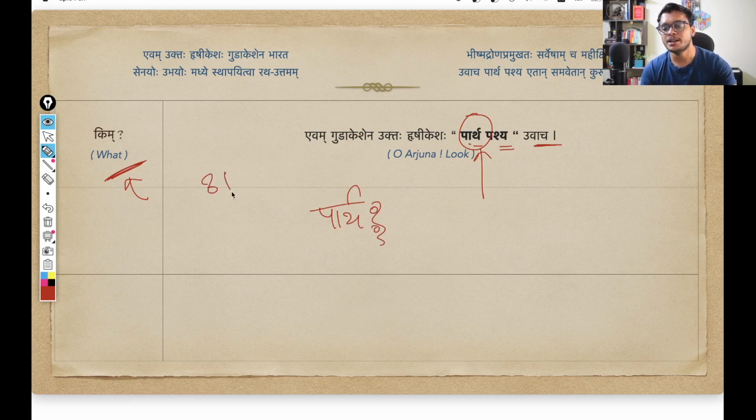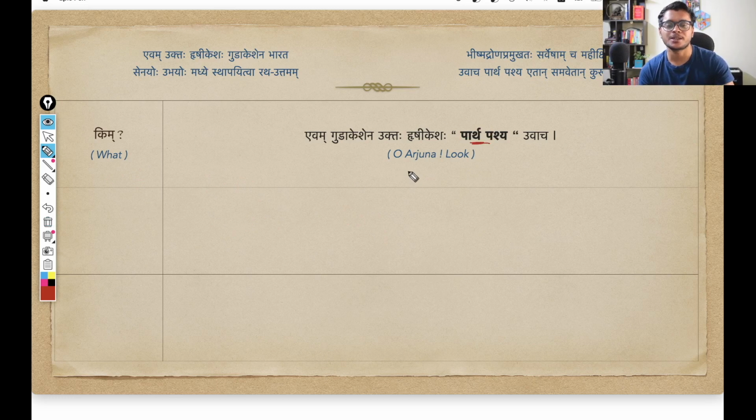So this is the eighth case. The eighth case is when we want to address someone, which in Sanskrit we call sambodhan, that is, O Arjuna, O Krishna. That call with an exclamation mark is the eighth case. So here Parth simply translates as O Arjuna. That is what Krishna is saying: O Arjuna, pashya.